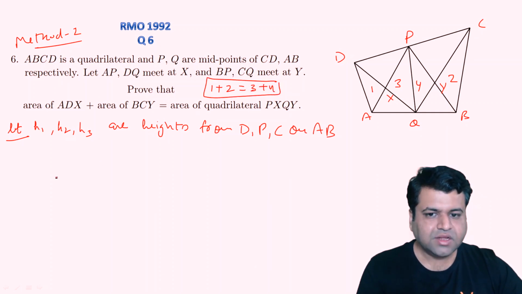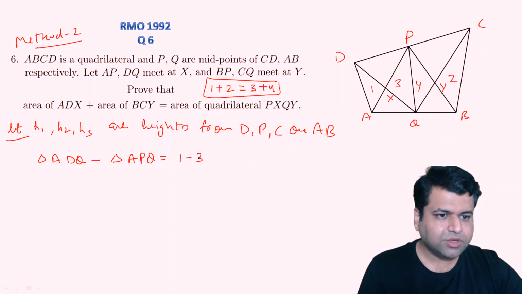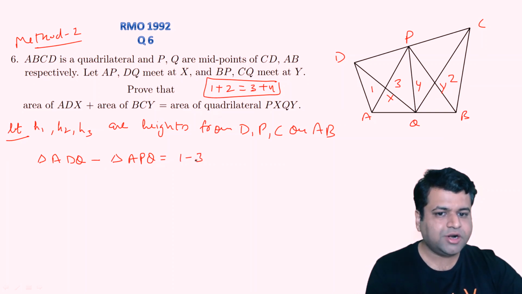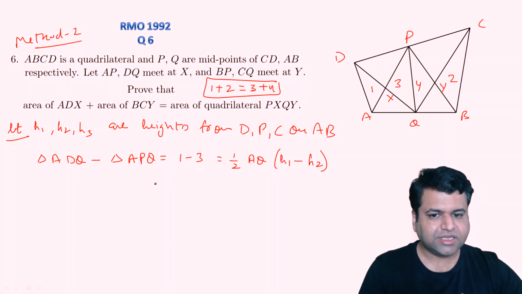Alright, okay, so if I ask you what is area of triangle ADQ minus area of triangle APQ, you will say it will be simply 1 minus 3, because area of triangle AXQ is common to both the triangles, right? And what is this area of triangle ADQ? We can say half into base, which is AQ, into h1, minus, again base is same, height is different, h2. We can say this 1 minus 3 will be half times AQ into (h1 minus h2).